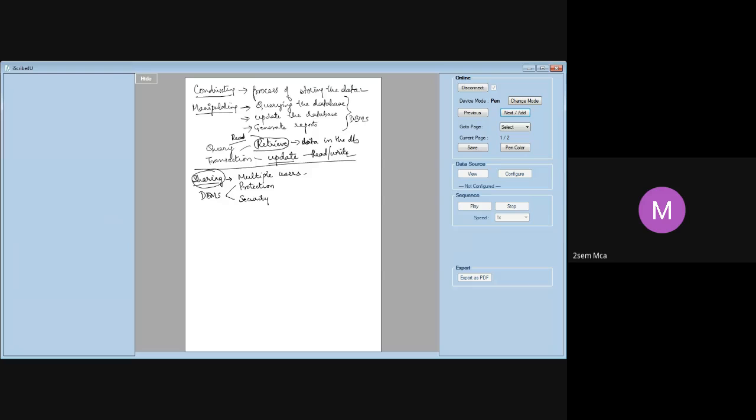Come on. What is the difference between protection and security? Protects against the unauthorized access. Okay. Security? You're not right actually, Shivani.